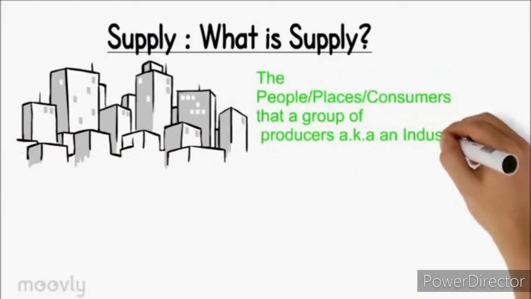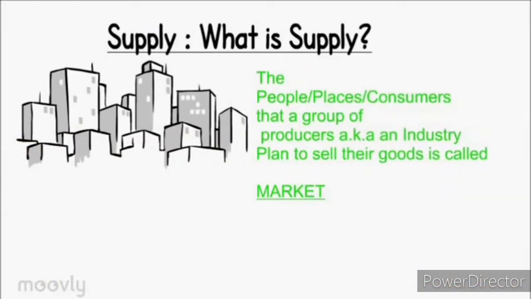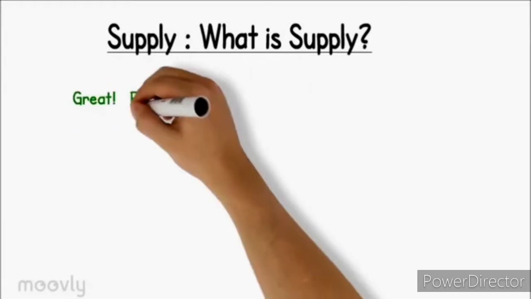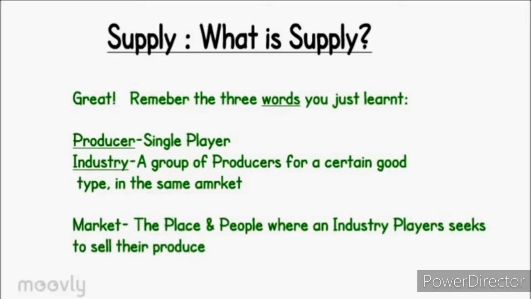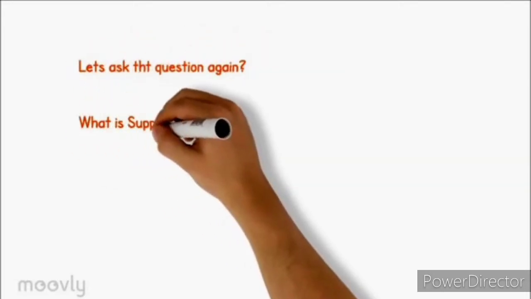The people, places, and consumers to whom the group of producers, aka an industry, plan to sell their good is called the market. Great. Remember: producer, a single player; industry, a group of producers for a certain good type in the same market; market, the place and people where an industry player seeks to sell their produce.